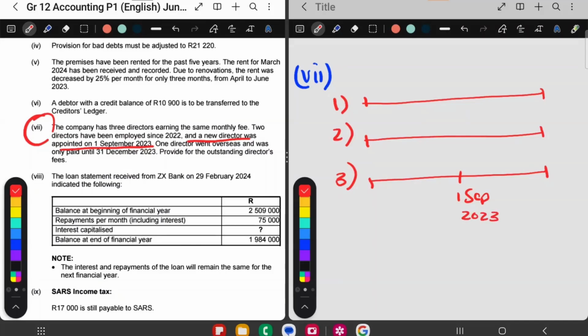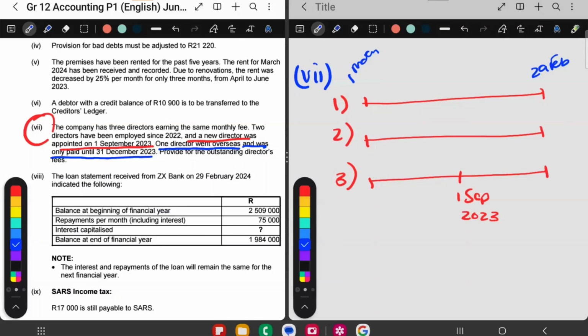Okay. And then this over here is 29 Feb. Okay, so the end of the financial year for all three is 29 Feb, and the beginning for all three is the 1st of March. Then it says one director went overseas and was only paid up until 31 December 2023.